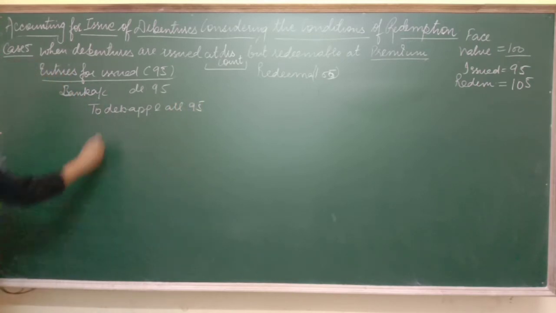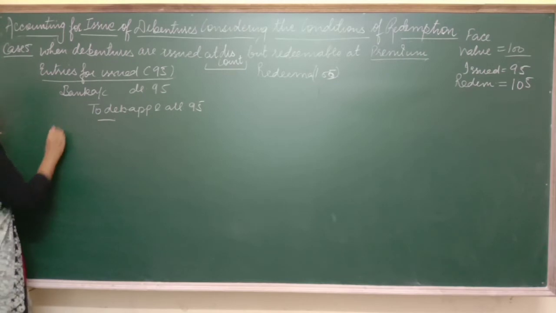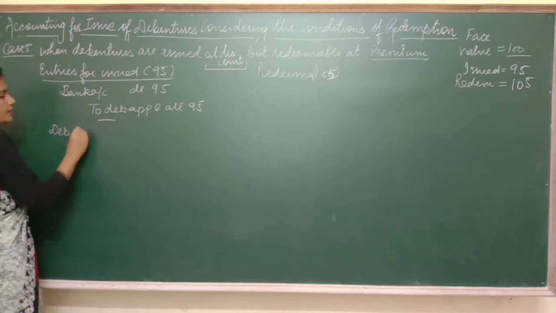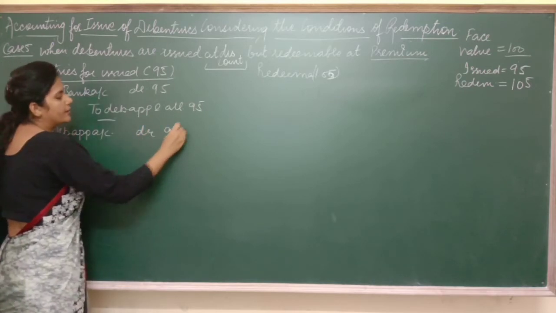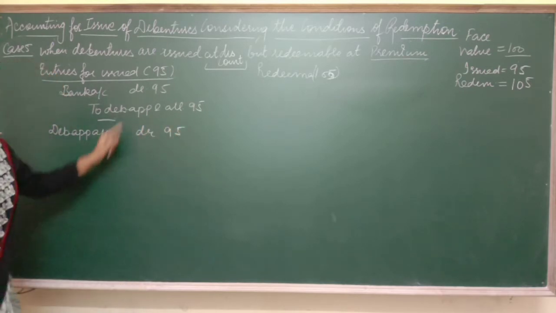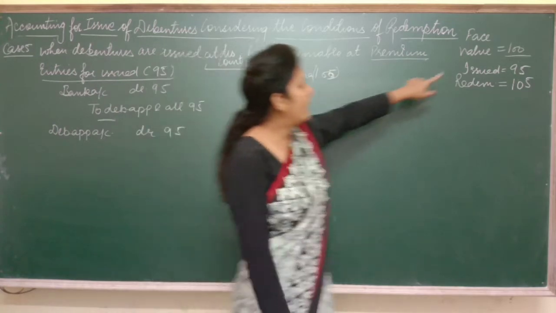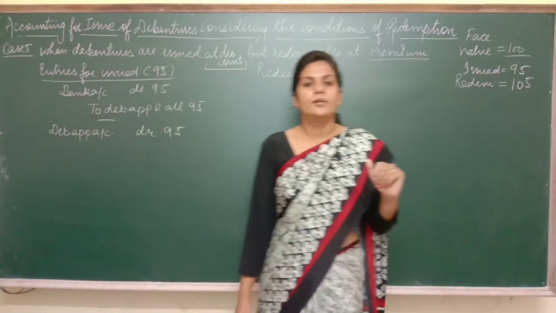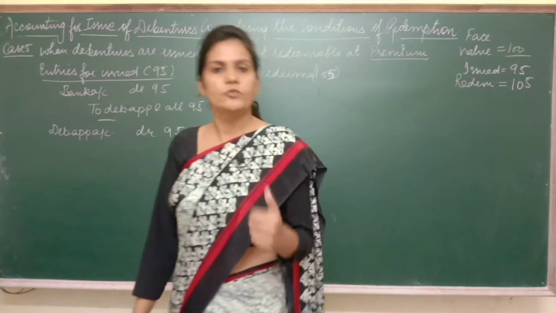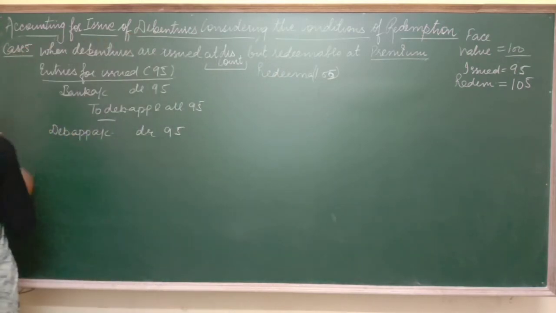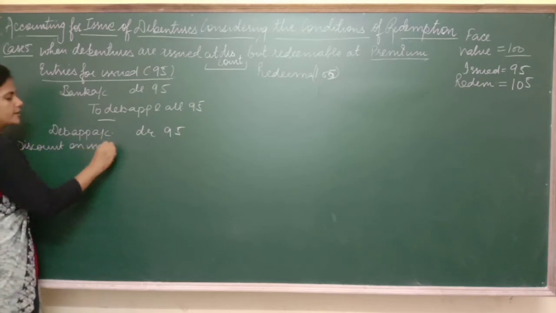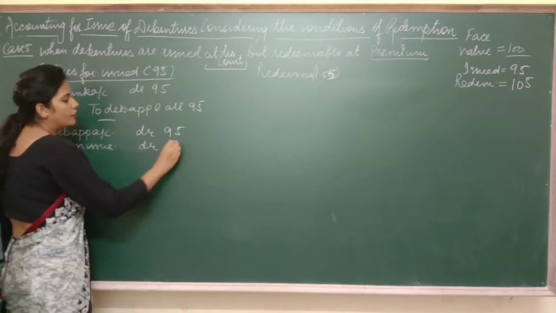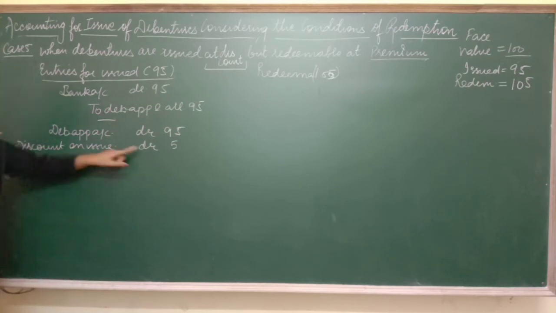Clear? Now see, next would be debenture application and allotment debited 95. See, we have issued debentures at less than the face value. It means that we have given a discount of ₹5. So now this discount of ₹5 is a capital loss for us. So we have to debit the account that is discount on issue of debentures 5. Got it?